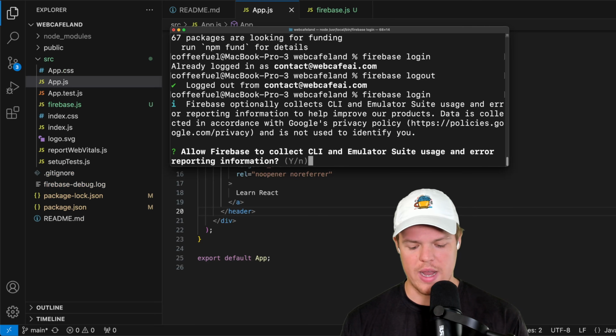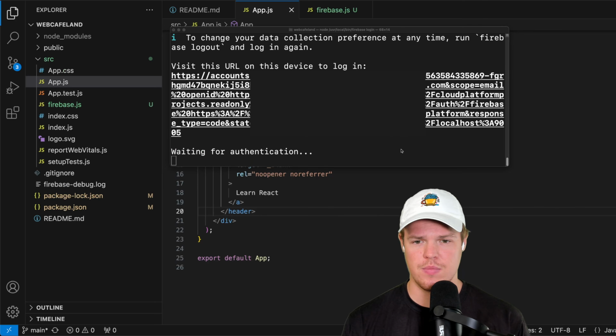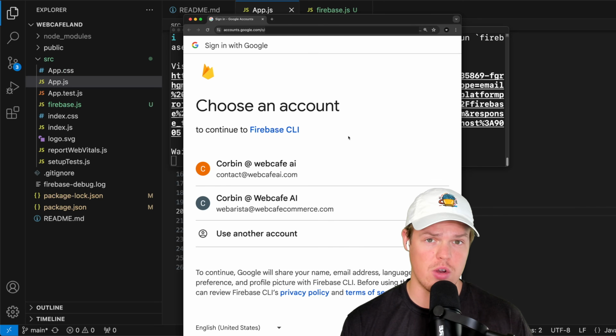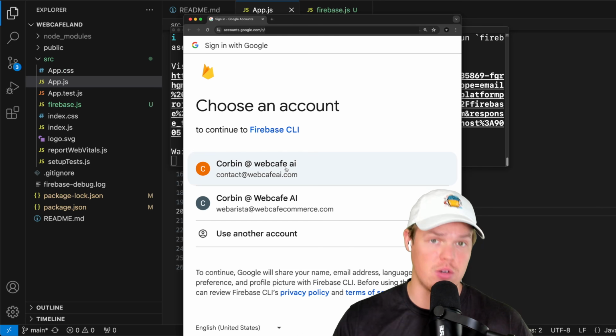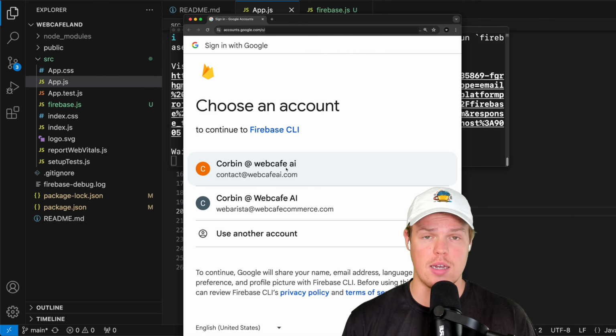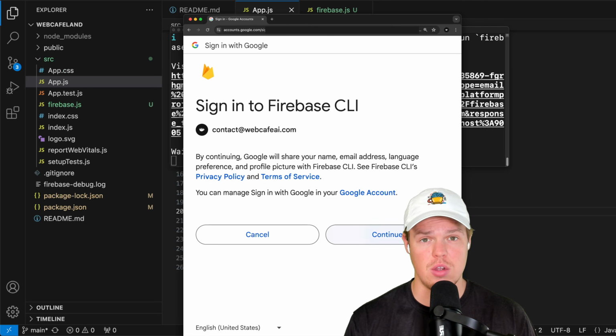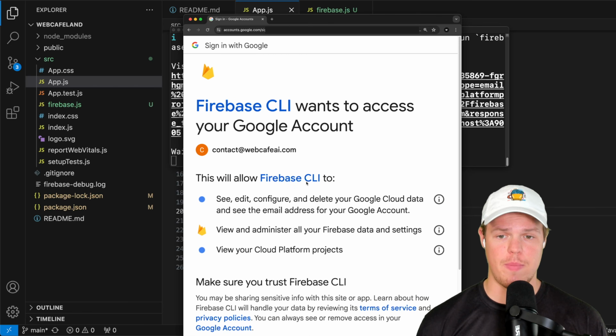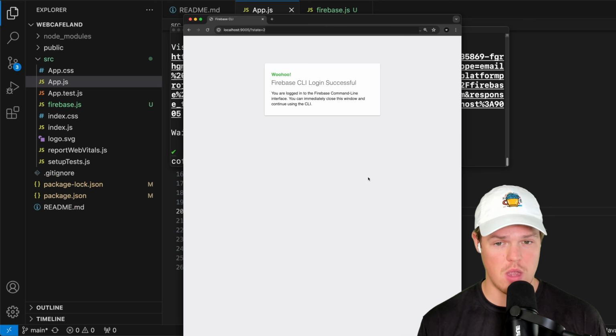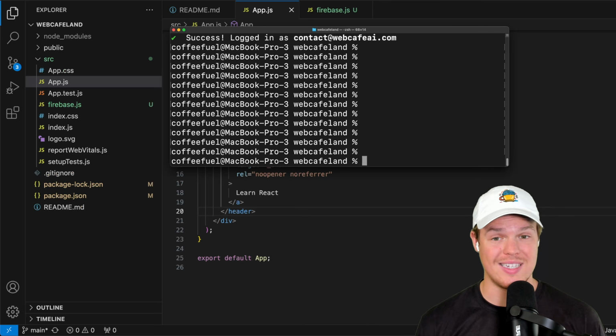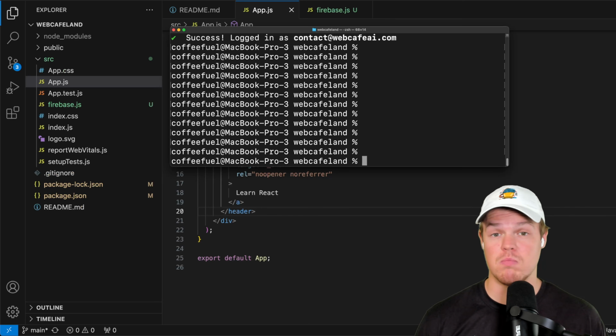Firebase login. When it asks all this information, you're going to say Y, which stands for yes. Once you're here, choose the account that you did this entire setup with. For me, it's contact@webcafeai.com. I'm going to continue. Enter your password. Once you're entering your password, you're going to come down here and hit allow. And you should get a message like that. It'll show as success, logged in as your email, and you're good to go.